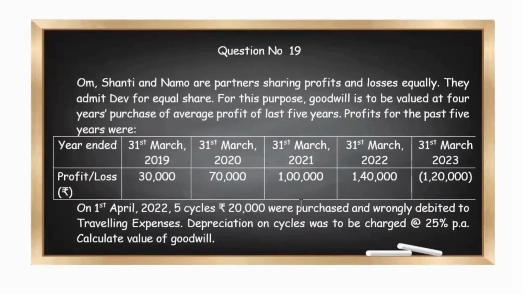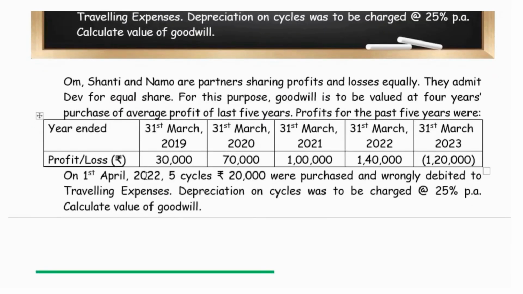We are given the details about 3 partners and the profit and loss details for a duration of 5 years, and a few more details are given. In this question, we are given detailed data on a particular year, the year ending 31st March 2023, in which the company has incurred a loss.